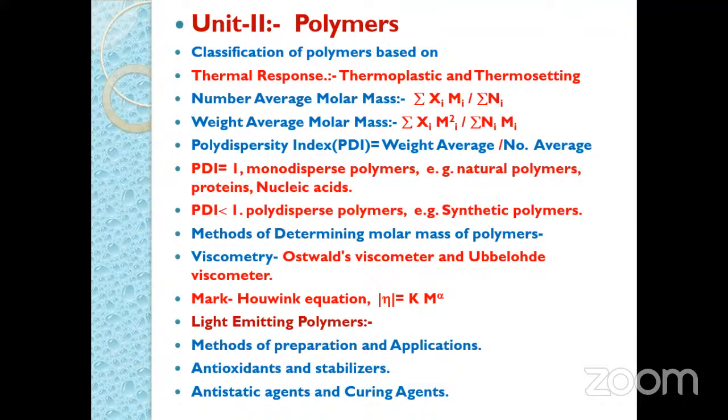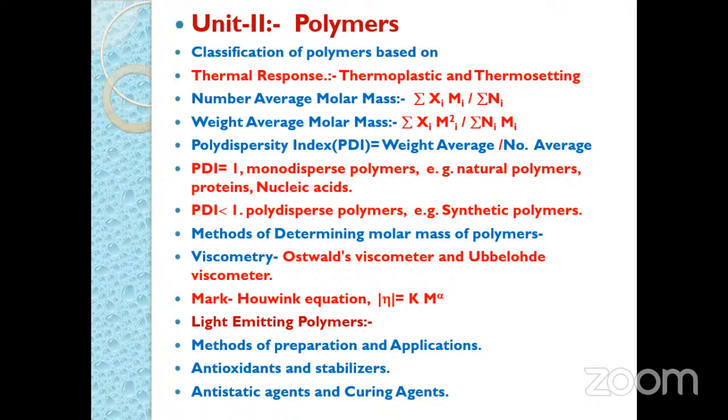So here we have to mention the 5 points regarding thermoplastic and thermosetting polymers with one example each. Then another point is calculation of molar mass by using the number average molar mass and by using the weight average molar mass.